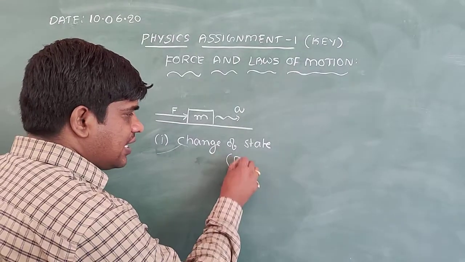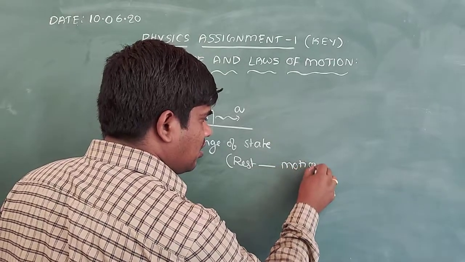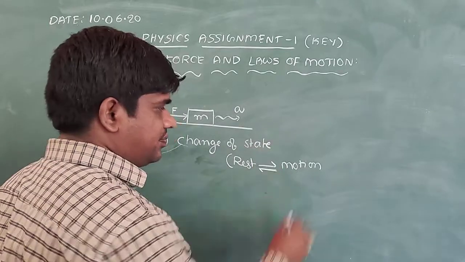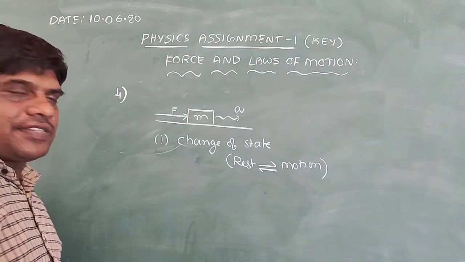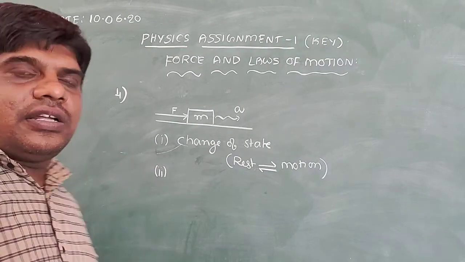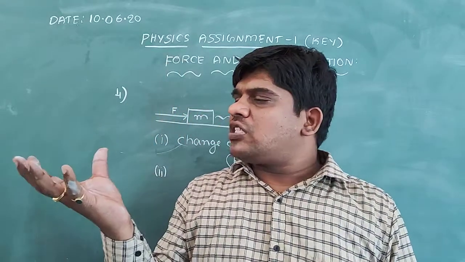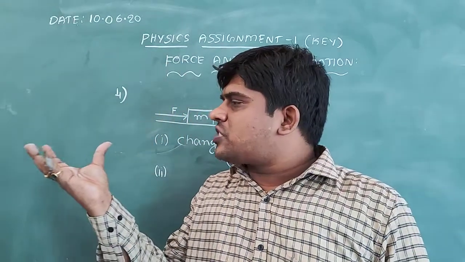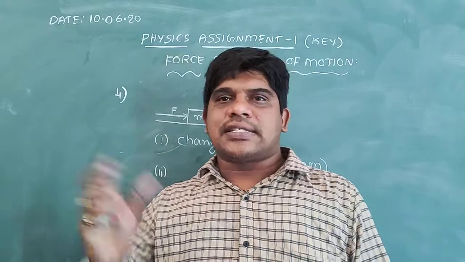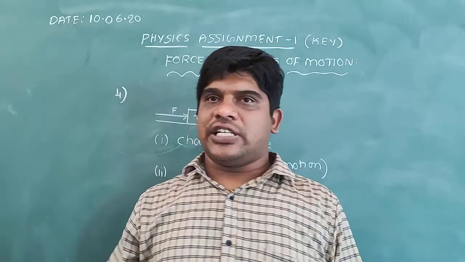Change of state means initial rest to motion, or motion to rest, vice versa. Second point, change in the shape of the body. For example, take one sponge in our hands and apply force in all directions. What do we observe? The shape of the sponge changes. Why? Because it changes based on the applied force.